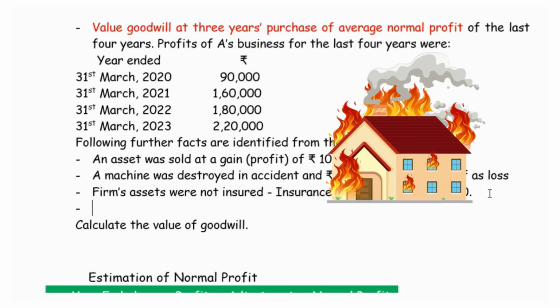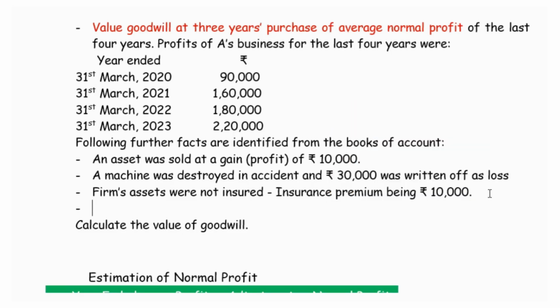But to estimate the exact profit or exact loss for a particular financial year, this abnormal gain and the abnormal loss are to be adjusted. That is, the abnormal gain is not an actual business profit, so it is to be deducted. The abnormal loss is not an actual business loss, so it would have been considered in the previous profit estimation. It would have brought down the profit. So abnormal loss should be added back to the business profits.